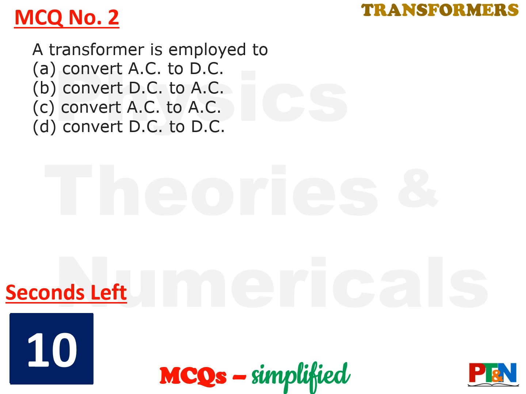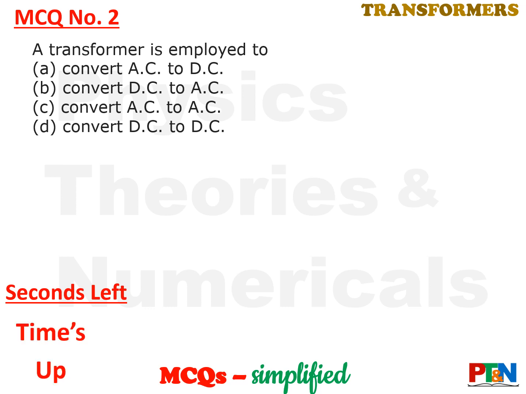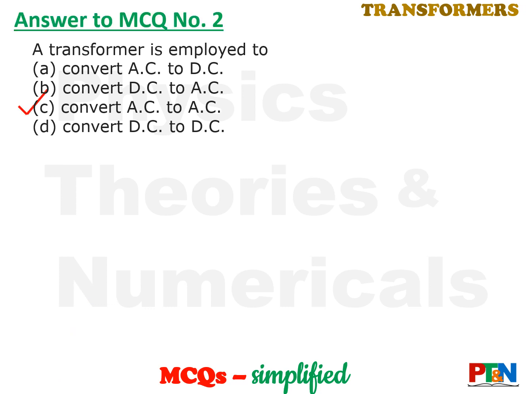Next MCQ. A transformer is employed to which of the four: convert AC to DC, DC to AC, AC to AC, or DC to DC? 10 seconds time for you. Time starts now. You won't need 10 seconds here. Time's up. Let's see the answer. It converts AC to AC. It changes the voltage level and accordingly it changes the current, keeping the power same. It changes the voltage level. It converts AC to AC.